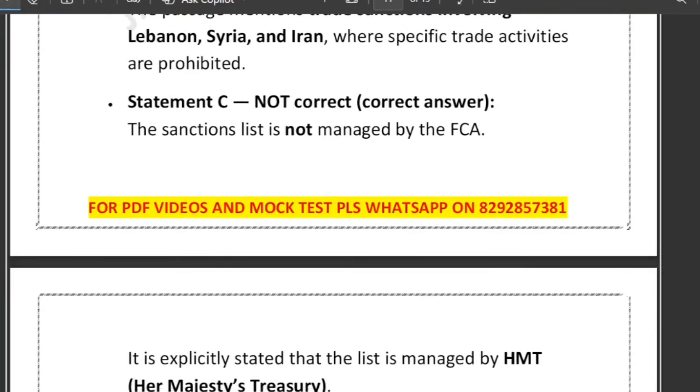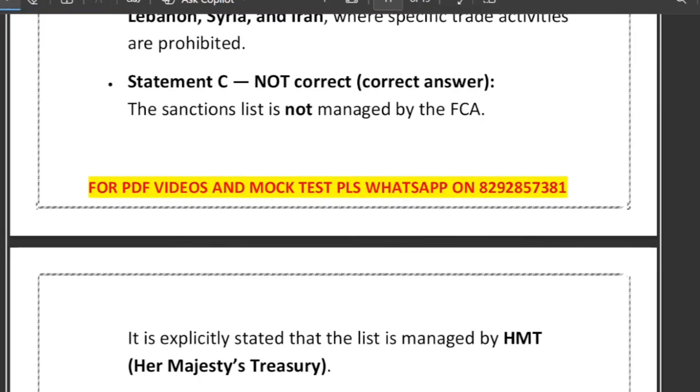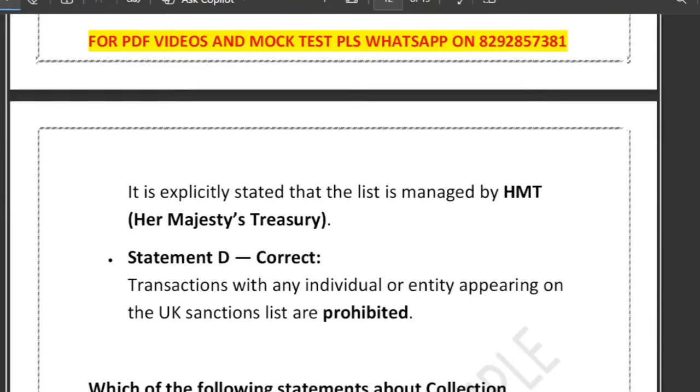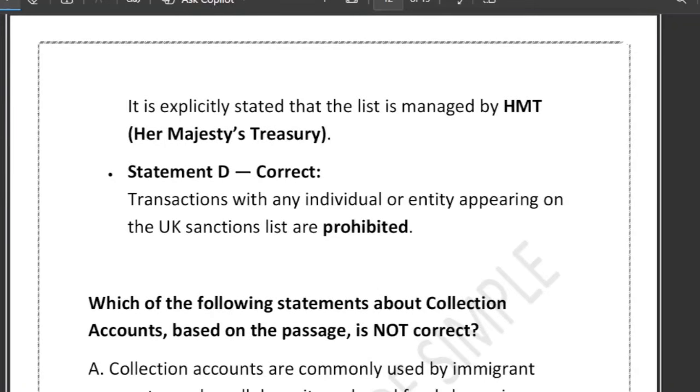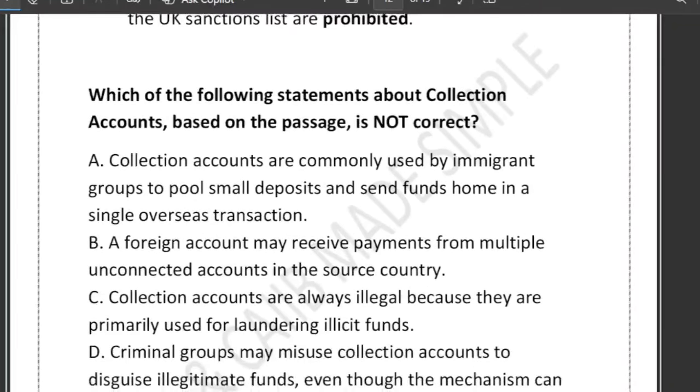So the UK and European Union impose arms embargoes, correct. Trade sanctions with Lebanon, Syria and Iran obviously exist. And the sanction list is managed by HMT; the FCA does not manage it. Now friends, have a look at the next question.